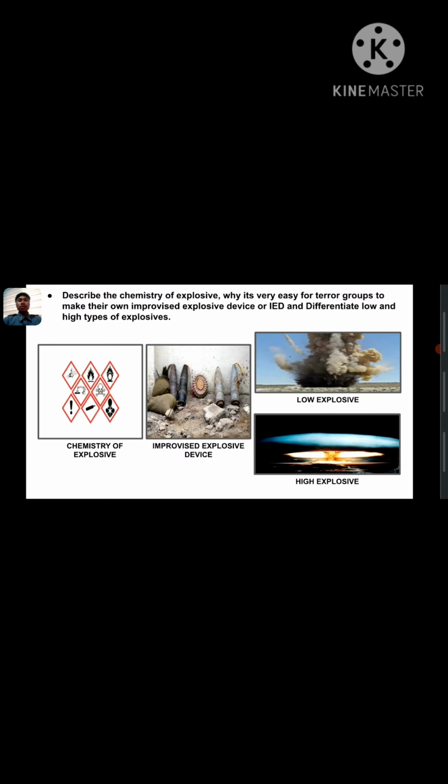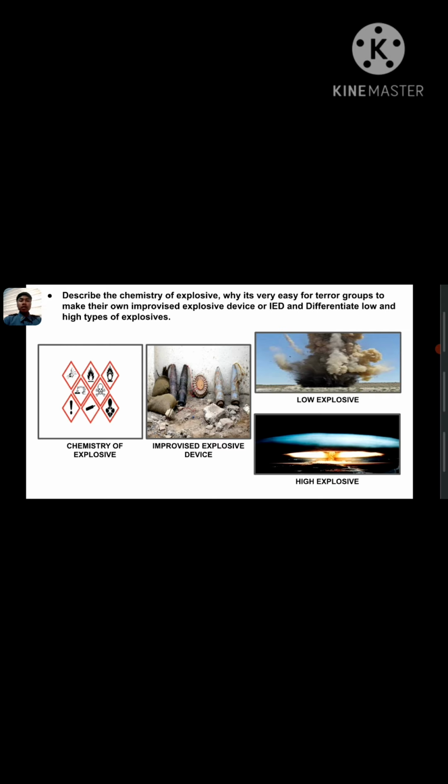So, describe the chemistry of explosive, why it's very easy for terror group to make their own improvised explosive device or IED, and differentiate low and high types of explosive. So, chemistry of explosive. Chemistry of explosive device may be mechanical, chemical, or atomic. So, mechanical explosions occur when a closed system is heated or a violent pressure can occur. However, this doesn't make a heated can of soup an explosive.